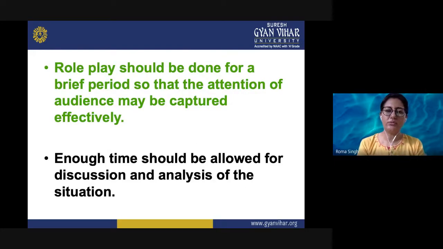Role play should be done for a brief period so that the attention of the audience may be captured effectively. If the dramas run for a longer period, they may not capture attention because our mind wanders after some period of time. So enough time should be allowed for discussion and analysis of the situation. So this is how role plays are organized.